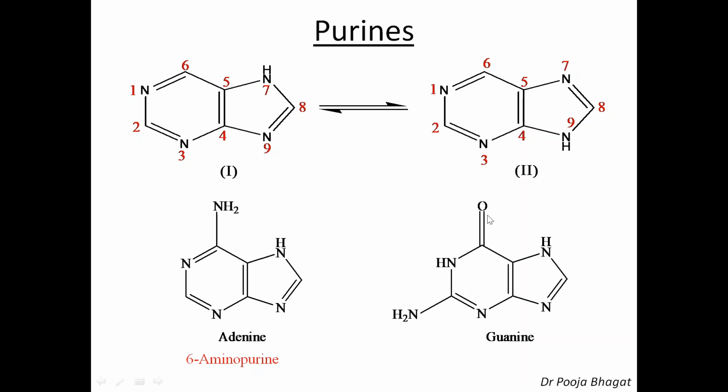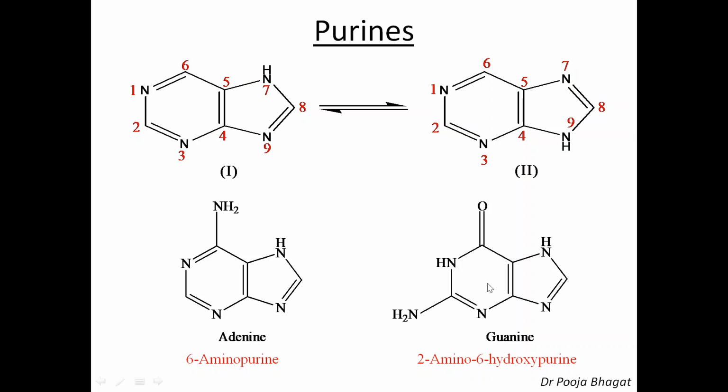So now it will be a purine ring. The OH group is present at the 6th position and the NH2 group is present at the 2nd position. So, if I have to name guanine in terms of purine, I can name it as 2-amino 6-hydroxy purine.